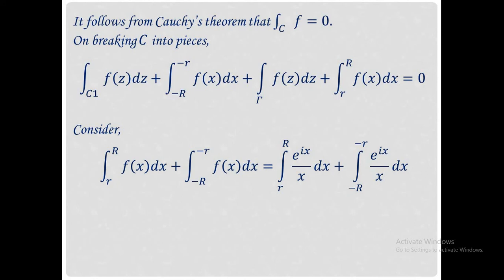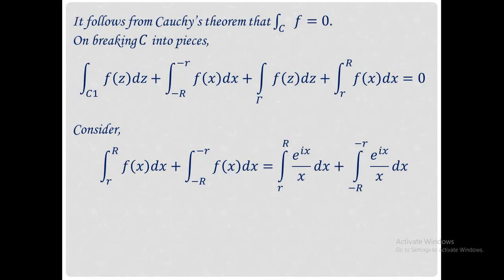In this problem, we will find the value of each of these terms separately. First, we consider the term integral from small r to capital R of f of x dx and the integral from minus capital R to minus small r of f of x dx, and add them.